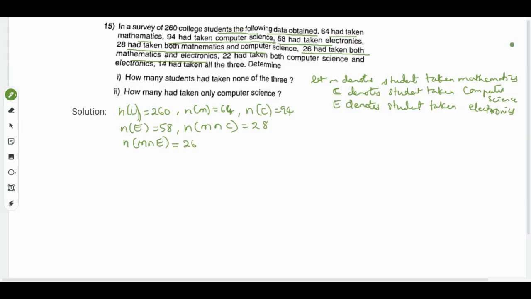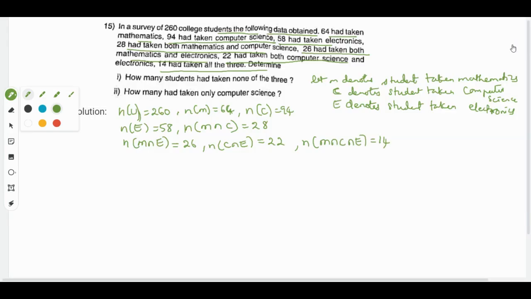Then 22 take both computer and electronics. So c intersection e is 22. Then 14 take all the three subjects, that is n of m intersection c intersection e will be 14.